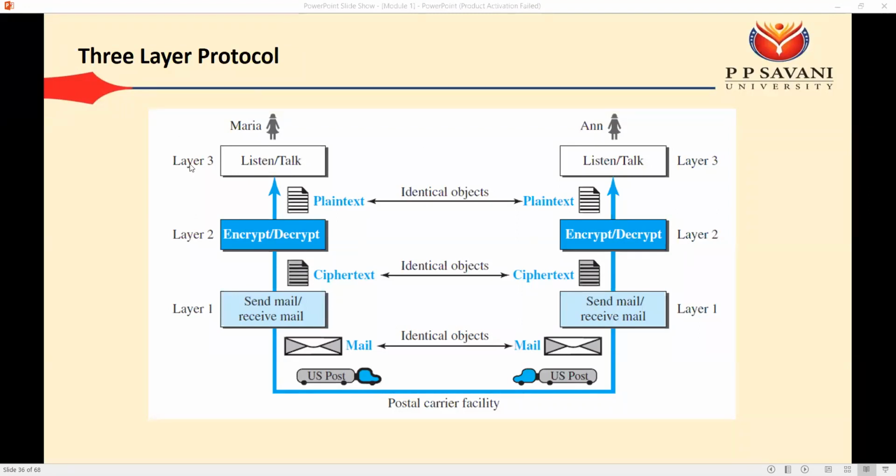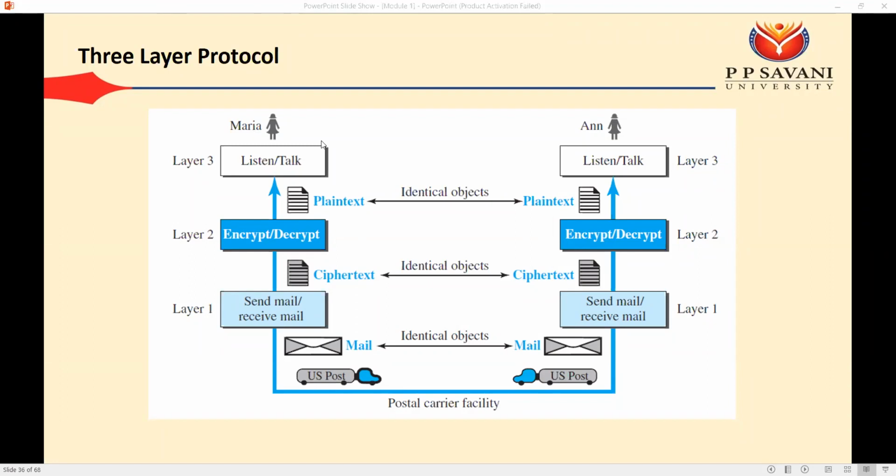On layer 3 we only need to worry about listen and talk. On layer 2 we only need to worry about encrypt or decrypt. On layer 1 we only need to worry about send and receive. So the advantage of this layering is that we can divide a complex task into simpler tasks. The same is true of the internet: the complex task of sending and receiving can be divided into various layers. We'll go through those layers.